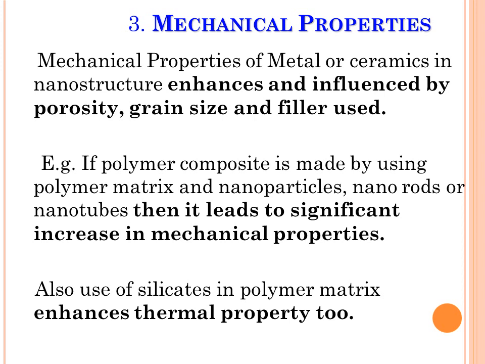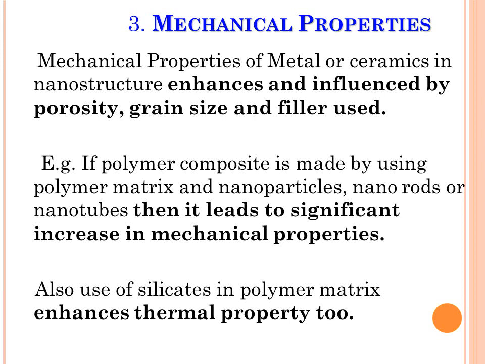Then next is mechanical properties. Mechanical properties of metal or ceramics in nanostructure are enhanced and influenced by porosity, grain size and fillers which we are using. For example, if a polymer composite is made by using polymer matrix and nanoparticles, nanorods or nanotubes, then it leads to a significant increase in mechanical properties.